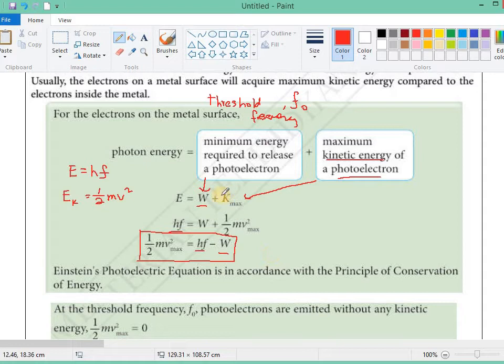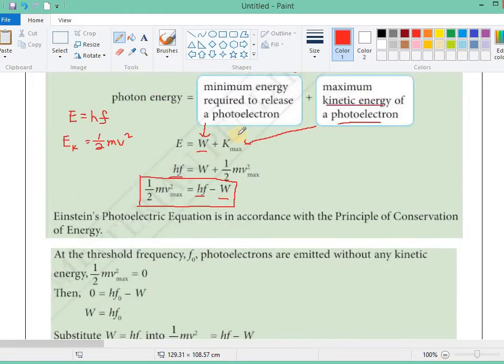So when we want to explain the equation related to Einstein's photoelectric theory, this is the equation, the equation that shows us how to get the maximum kinetic energy of the photoelectron. So this is Einstein's photoelectric equation.